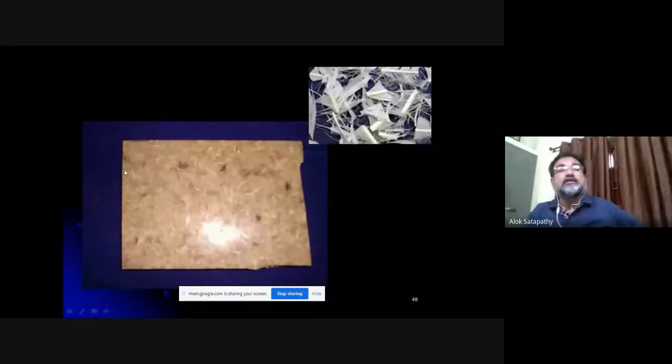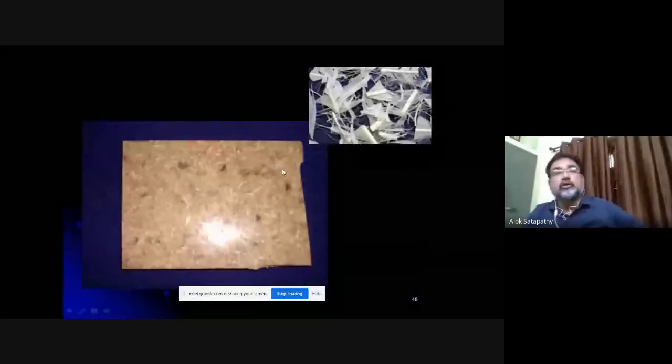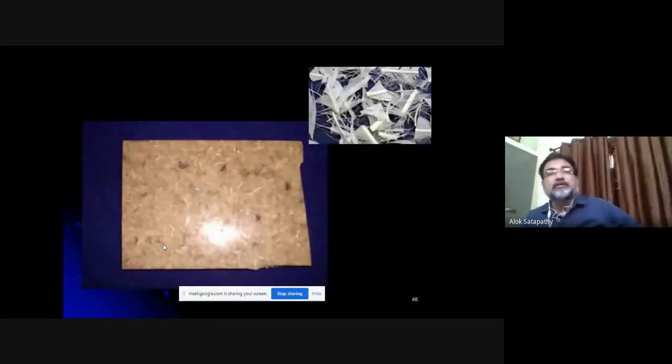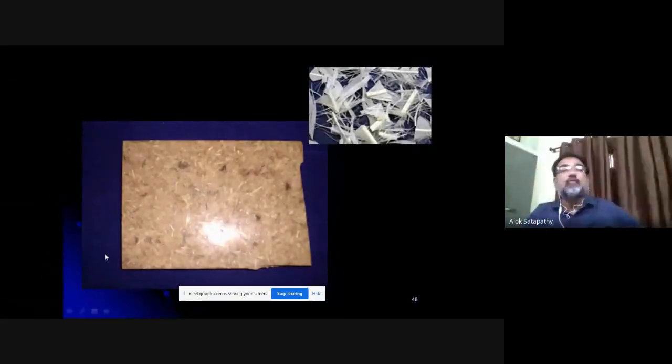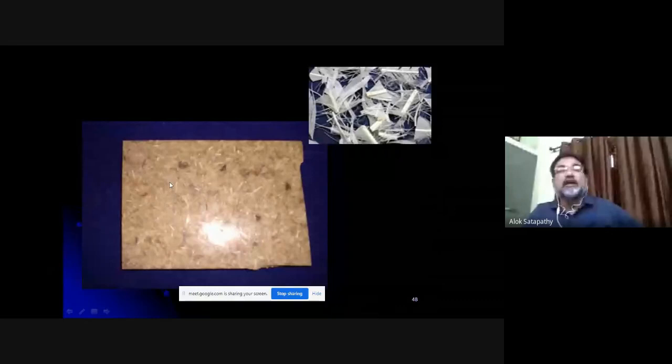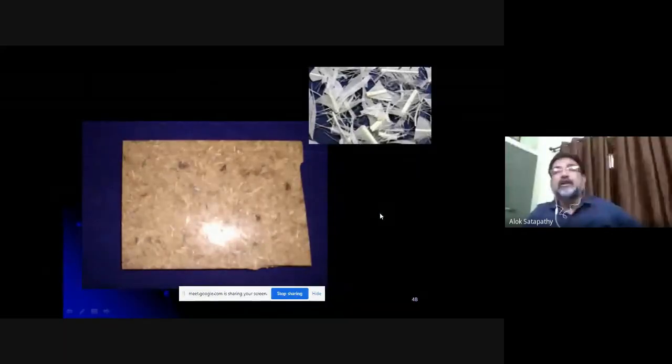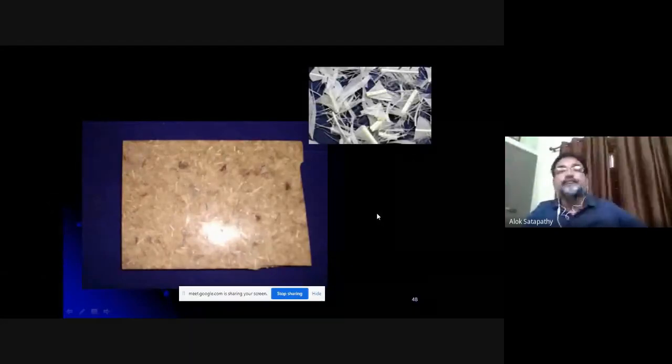Now look at this. This is the look of the composite. The composite is very strong. The strength increased many folds when feathers are reinforced. And epoxy is the matrix, and you can see the random orientation. Even with the naked eye we can see this, and in the microstructure it appears very clearly.